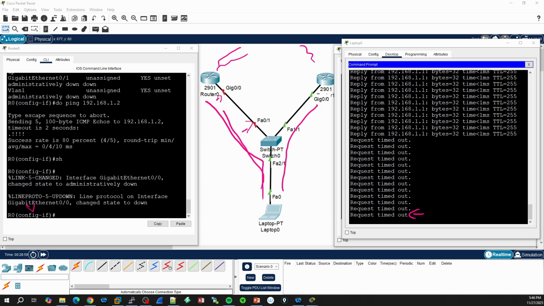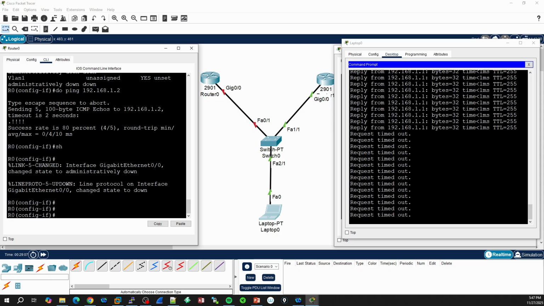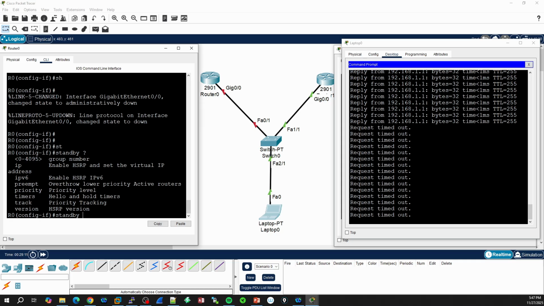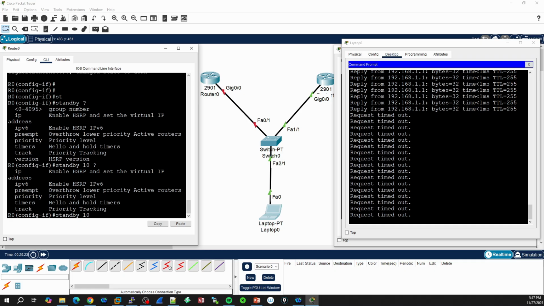Okay, so let's go to the interface 0/0, and the command that we need to use to start this configuration is standby, and we need to hit the question mark so that we could see what kind of options this device has for us. As we can see, we have group number, which is really important. Let's go with group number 10.